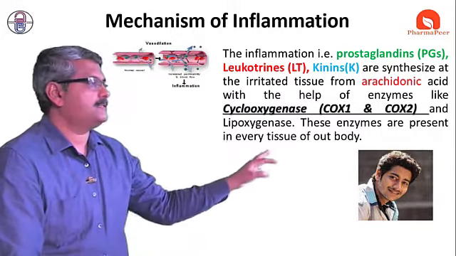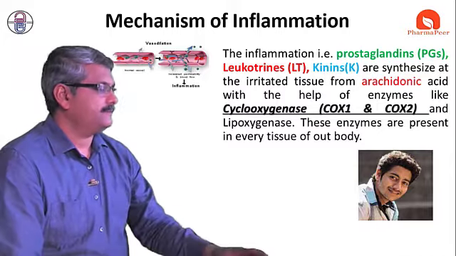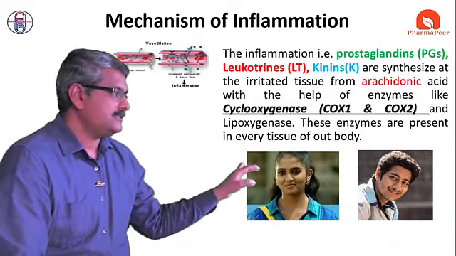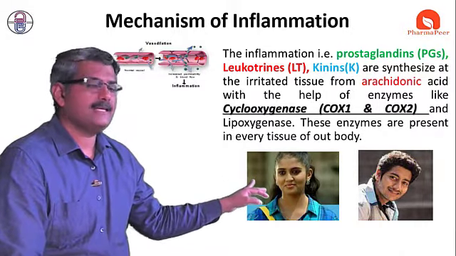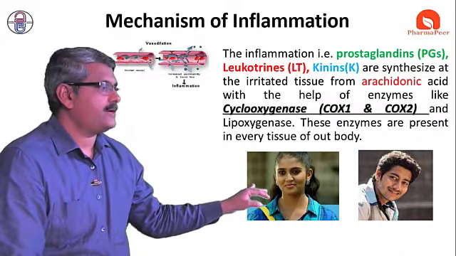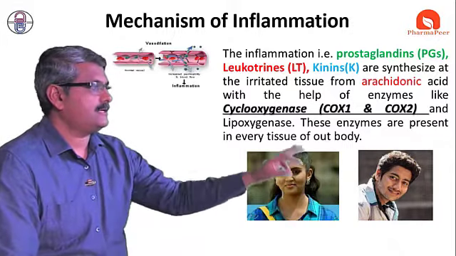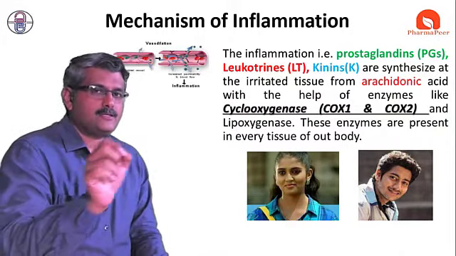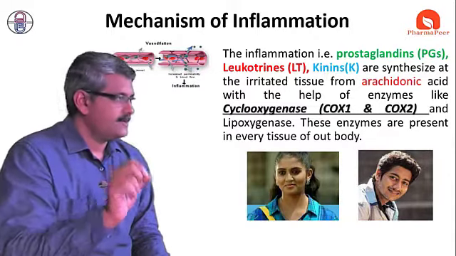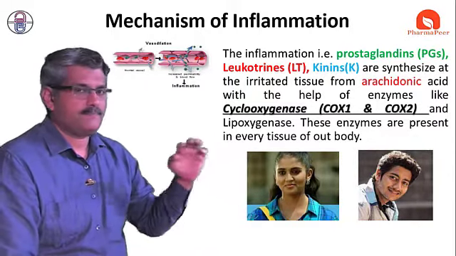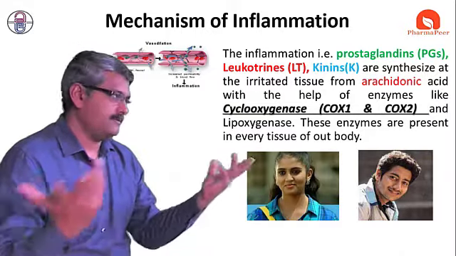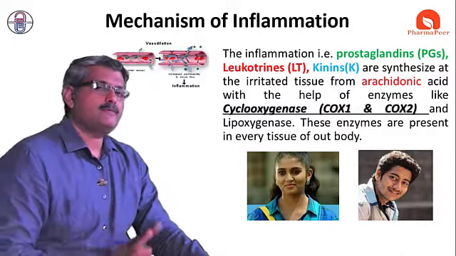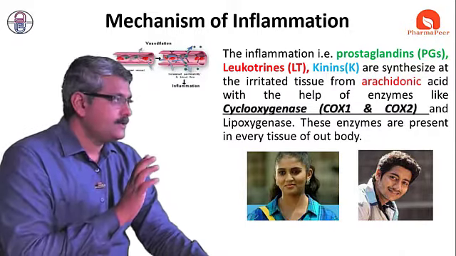The people we call Parsha, and whenever Archie is there. So Archie indicates arachidonic acid, and Parsha indicates the prostaglandins. So prostaglandin and arachidonic acid are connected with each other, and this connection is released in inflammation. Likewise, we can remember this. So this is the mechanism of inflammation.